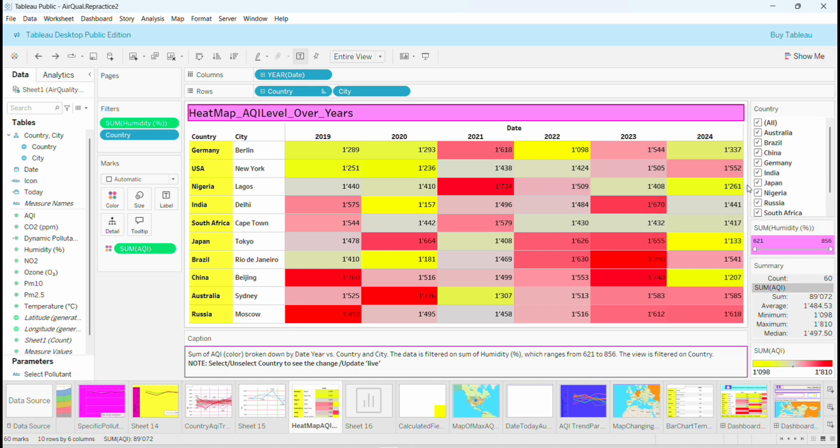So here you see all the countries filtered. I have also the humidity and the sum of AQI in the legend, and the summary. Here I have the caption. And here we have the countries and the cities also, plus the years.